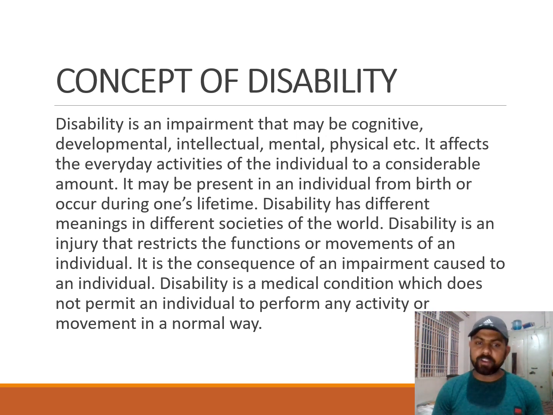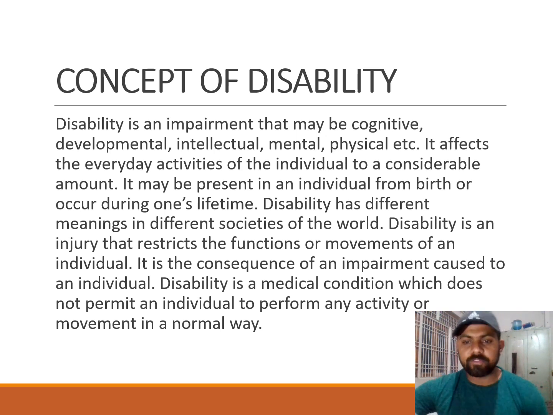Disability has different meanings in different societies of the world. Somewhere disability is an injury that restricts the functions or movements of an individual. Somewhere it is the consequence of impairment caused to an individual. Some societies describe it as a medical condition which does not permit an individual to perform any activity or movement in a normal way.